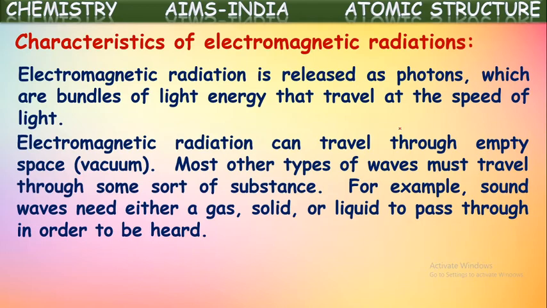Electromagnetic radiation can travel through even empty space. Yes, we said here, electromagnetic radiations do not need any medium for their propagation. That means they can travel through a medium, and even through vacuum, empty space also. But most other types of waves must travel through some sort of substance. For example, sound waves need a gas, solid, or liquid to pass through in order to be heard.